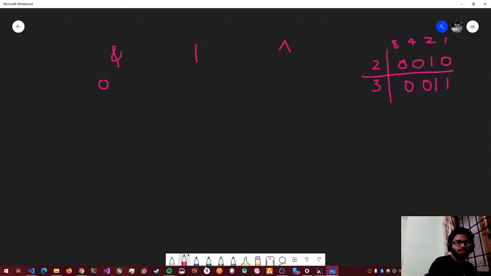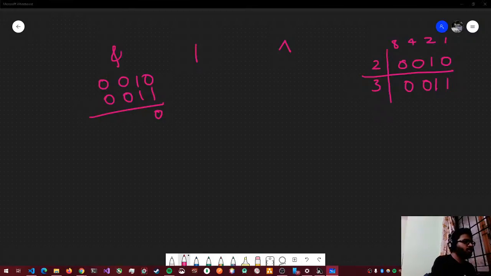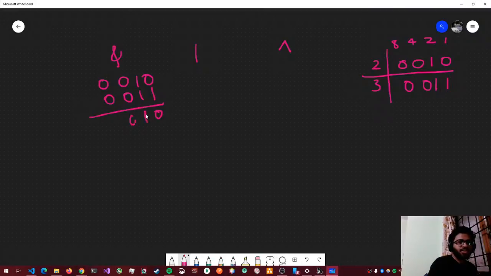So the way AND works is it does the AND operation for every bit. So 1 and 0 is 0, and 1 and 1 is 1. This is 0, this is 0. So what is this number? This number is 2, right?